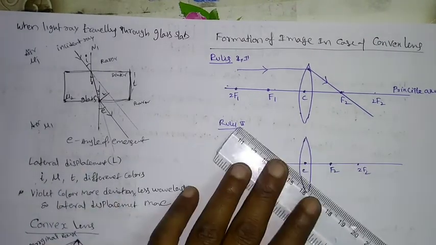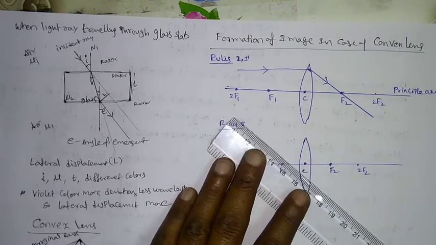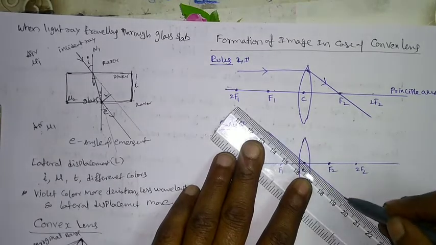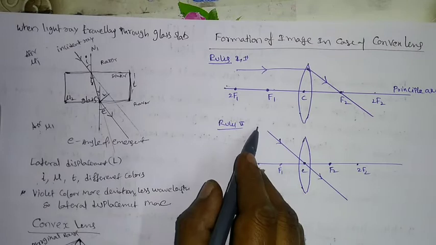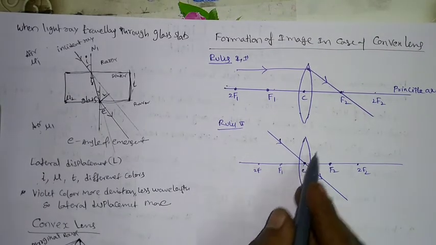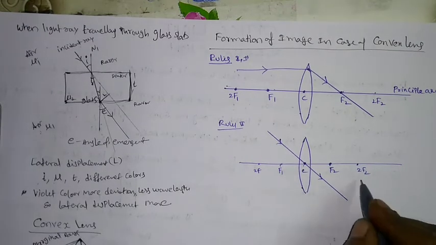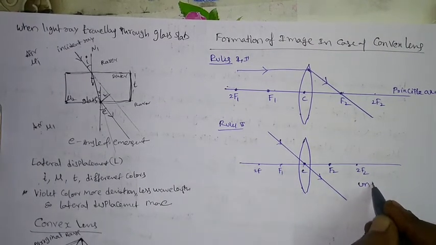Now when the light ray is traveling through the center of curvature of the convex lens, it will move in a straight line. That is, it is undeviated.